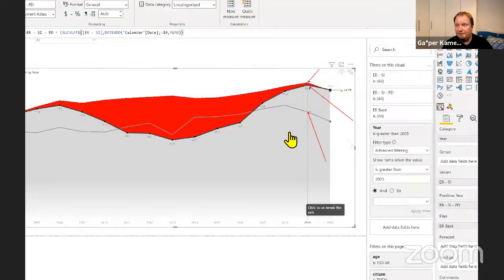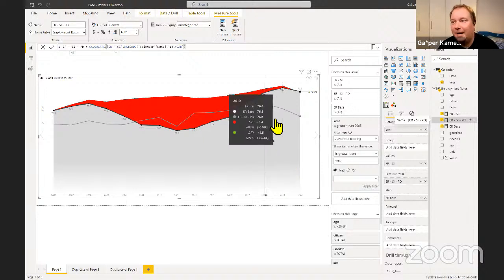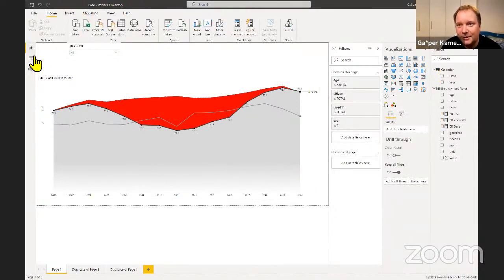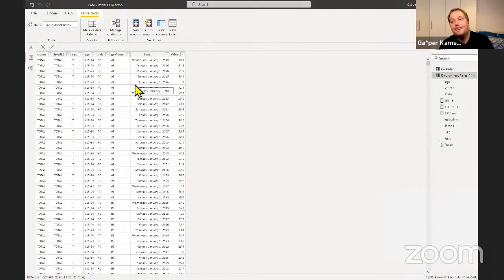And I think this kind of puts into perspective the power of data modeling and how much data you can actually derive from something like this, right? This is my table.